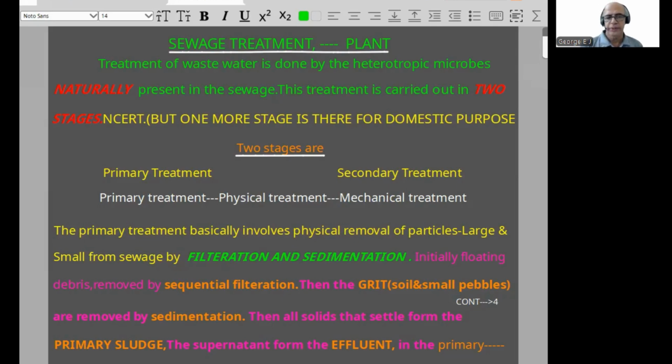Then what happens in primary treatment? Filtration and sedimentation. After that, grit, soil and small pebbles are removed by sedimentation. Then all solids that settle form the primary sludge. The supernatant forms the effluent in the primary settling tank. So the effluent is now taken for secondary treatment.